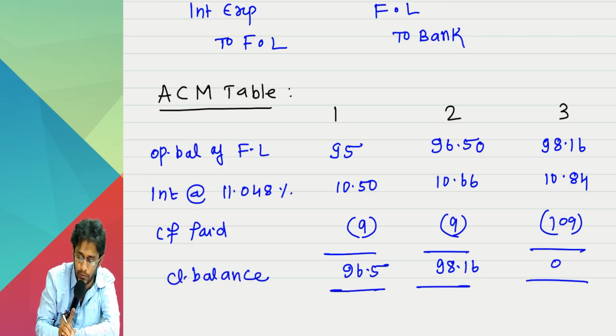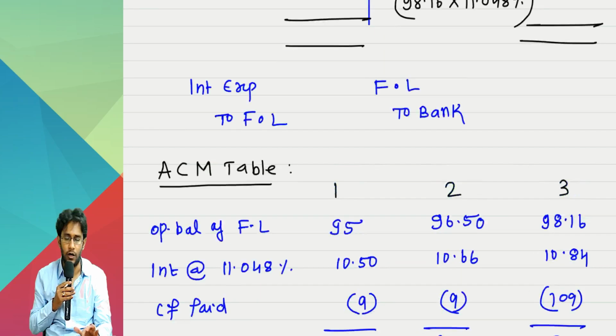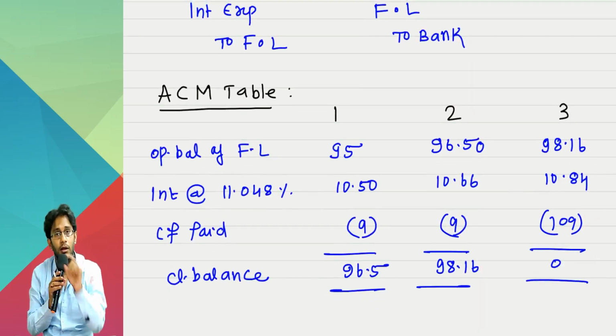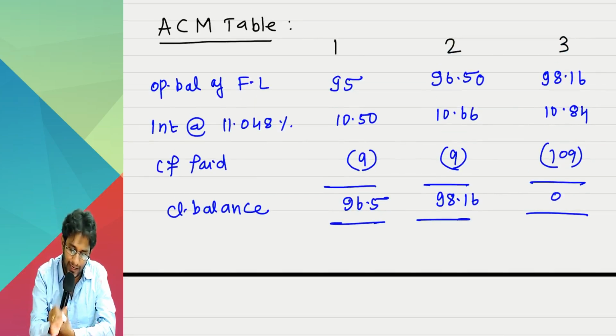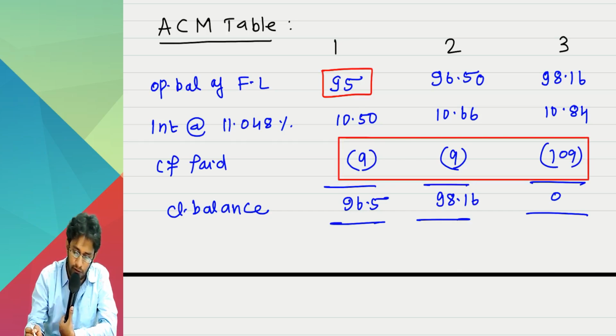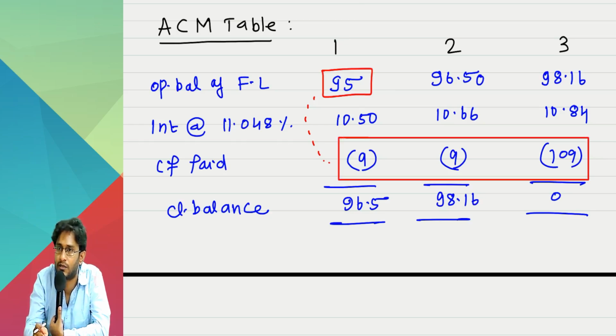There are many questions where they ask you to just draft the ACM table. In that case, you will not do the stupid ledger account and waste your time. You will draft the ACM and close it. In ACM there is one beautiful observation. Watch correctly. Sir, do you accept that 95 rupees is the present value of 9, 9 and 109 discounted at 11.048%? Do you accept that? If it is not that, then that is not called EIR. It has to match. Are you understanding, sir?